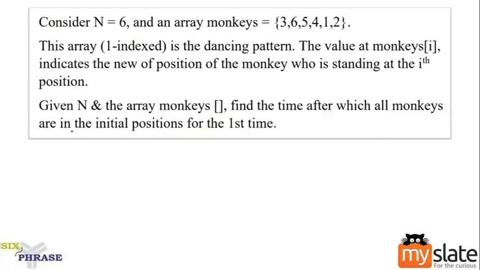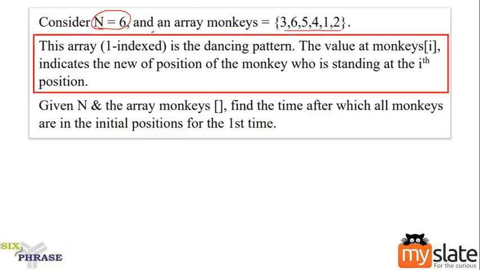Now consider n is equal to 6. So n is nothing but the number of monkeys. There are 6 monkeys and an array of monkeys which is 3, 6, 5, 4, 1, 2. There are 6 monkeys and they are given 6 data. What is this data? Look at the next line. This is a one indexed array.